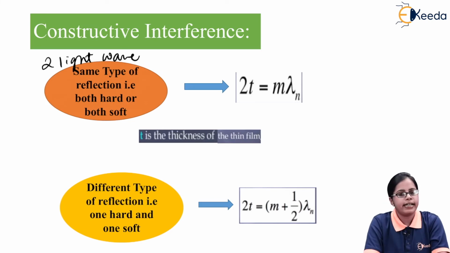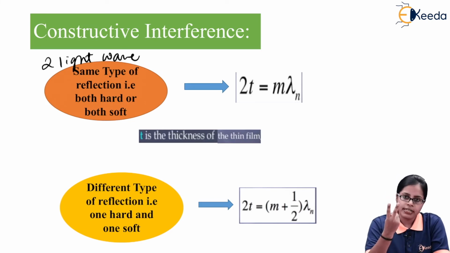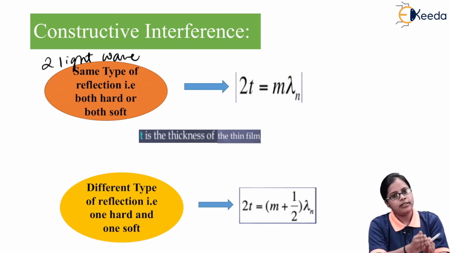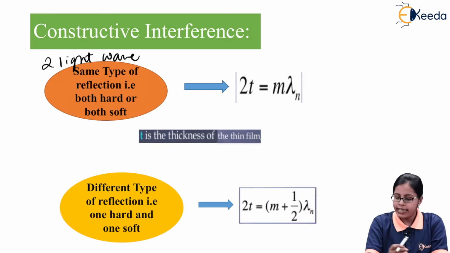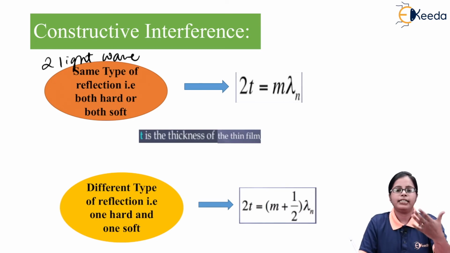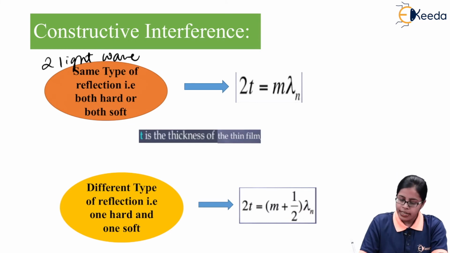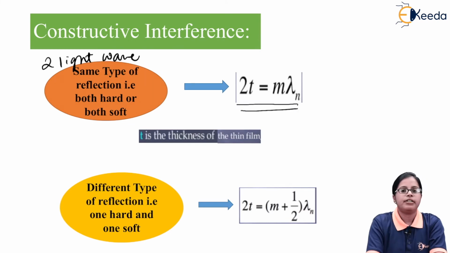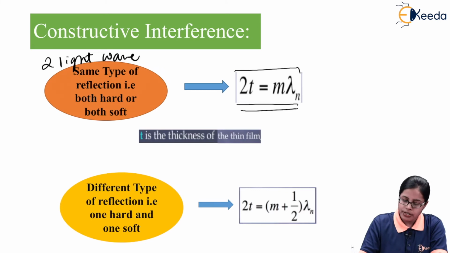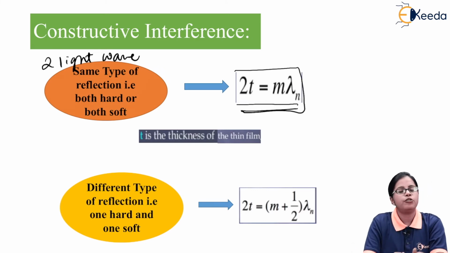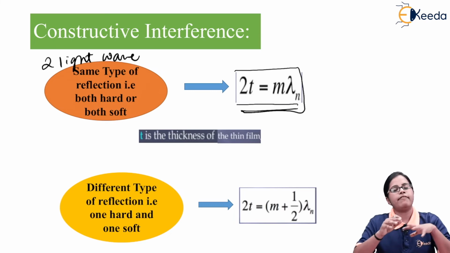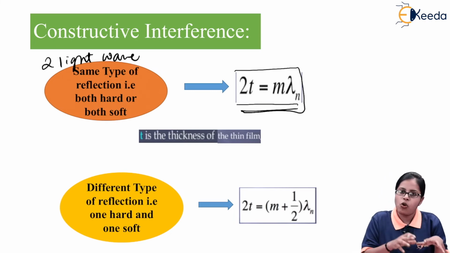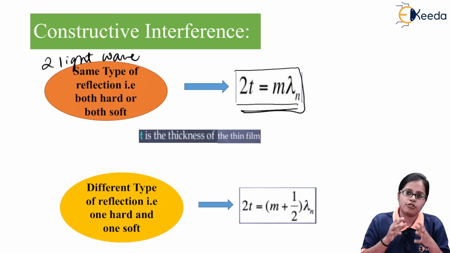If that criterion is satisfied, the same type of reflection, either both hard or both soft, will give us constructive interference, and the criterion for constructive interference is given by the formula 2t = m lambda n. Obviously, this is the condition when both light waves are undergoing either hard reflection or both are undergoing soft reflection.